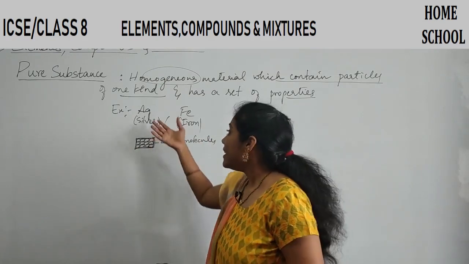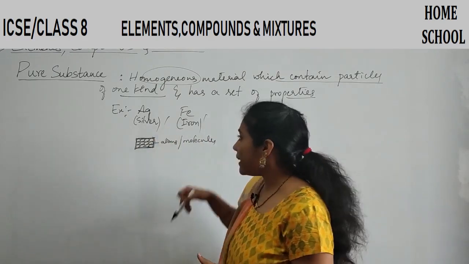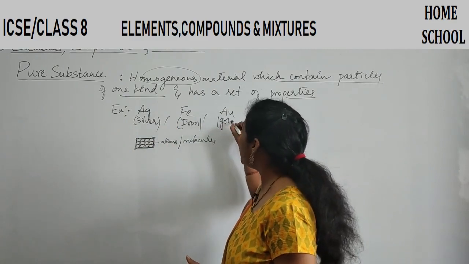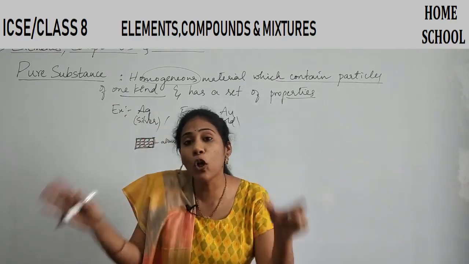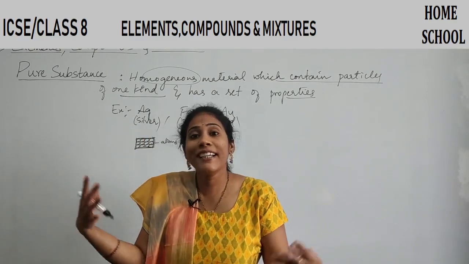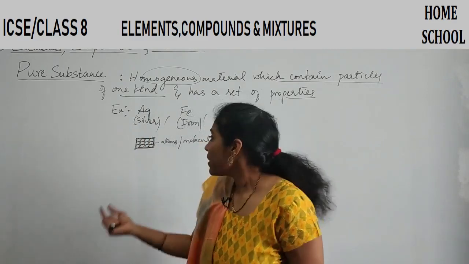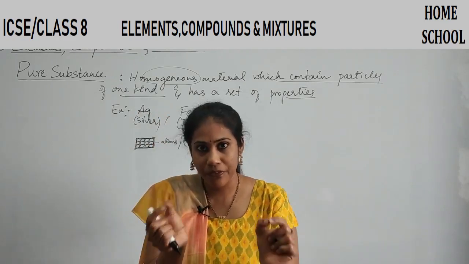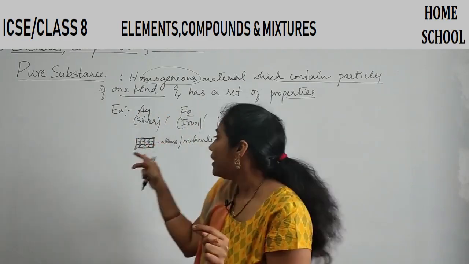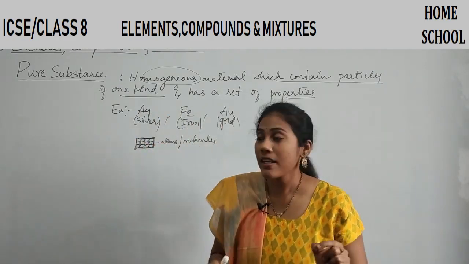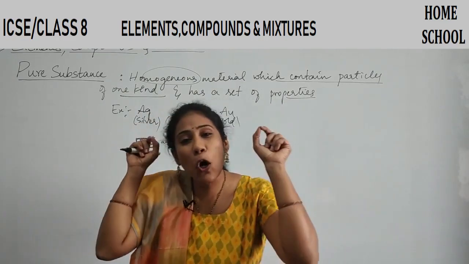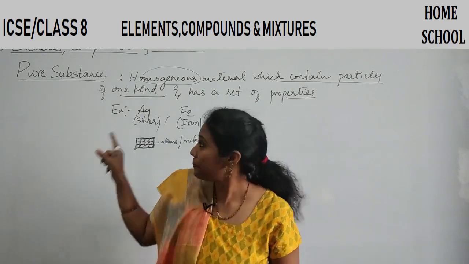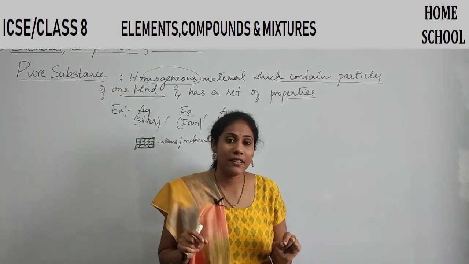For example, silver piece, iron piece, gold piece, pure gold piece. When gold has only gold atoms, it can be called a pure substance. When a silver piece has only silver atoms, the same type of particles, it can be called a pure substance. When an iron piece has only iron atoms, it can be called a pure substance, right?